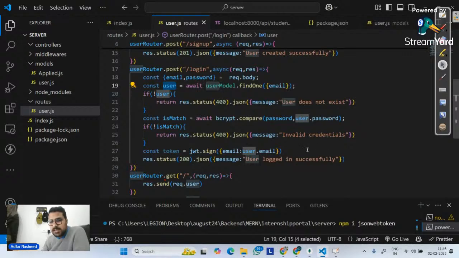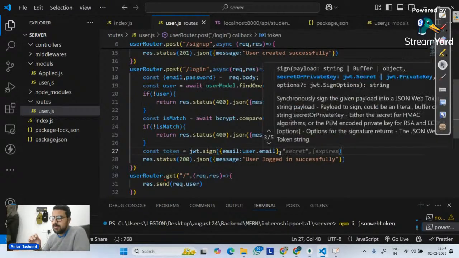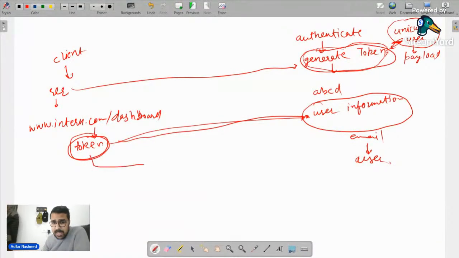Am I clear? Then the second argument that we pass to it is a secret key, some random string, whatever string it is. So I will simply add one here. Whatever key I pass over is called the secret key. What does it do? Later on, when I send my token from here, I have to verify this token. So JWT uses the same secret key to verify it. It's simply a lock on this sign, so that later on, when I verify, I have to pass the same secret key.